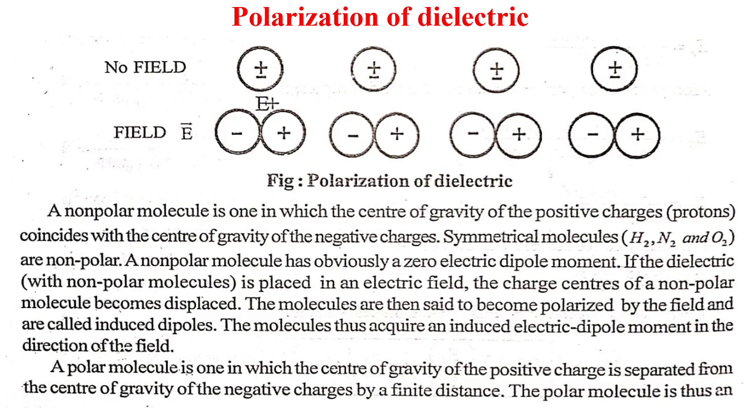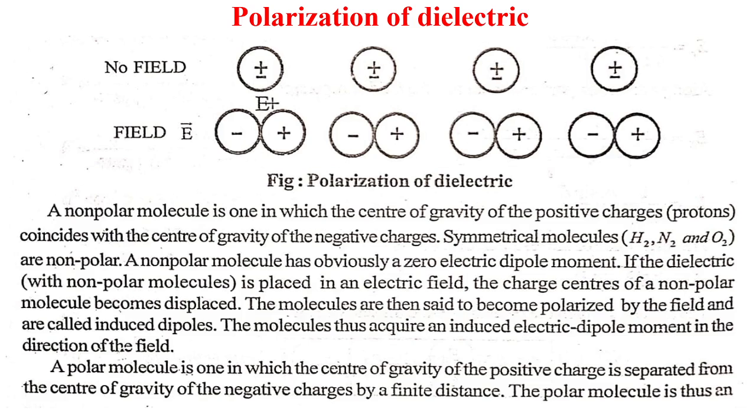If the dielectric with non-polar molecules is placed in an electric field, the charge centers of a non-polar molecule become displaced. The molecules are then said to be polarized by the field and are called induced dipoles. The molecules thus acquire an induced electric dipole moment in the direction of the field.